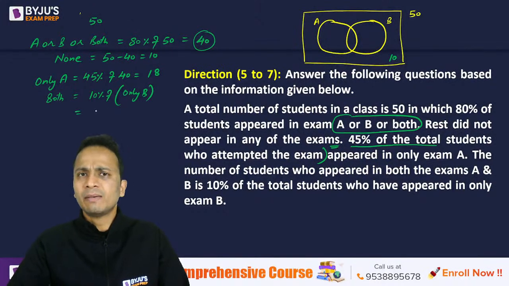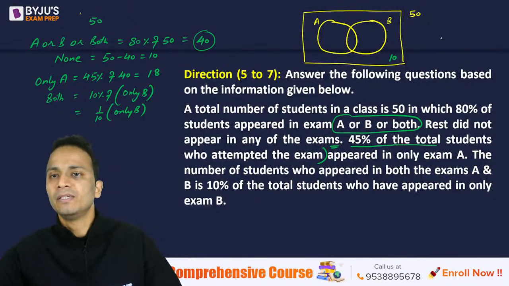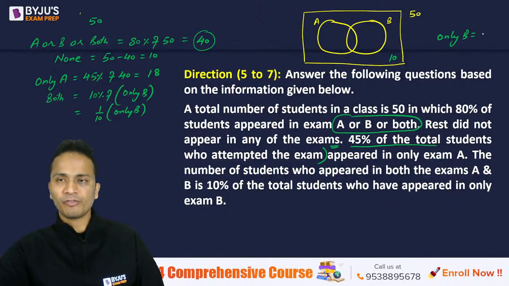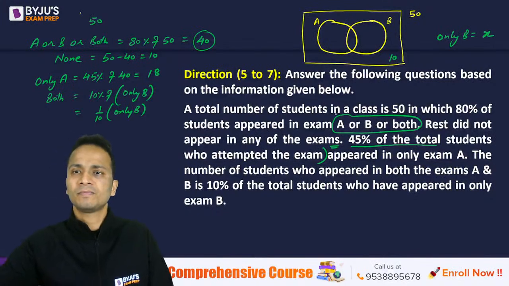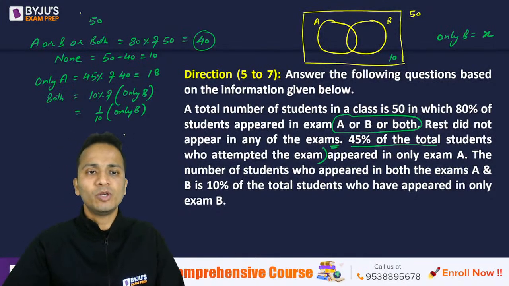Now what does 10% mean? 10 upon 100, that is 1 upon 10 of only B. Now if I assume that only B, look at the right hand side top of your screen, if I assume that only B is equal to X, then how much will both be? It will be equal to X upon 10.